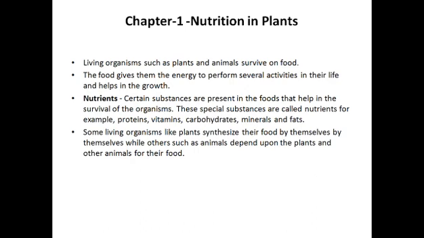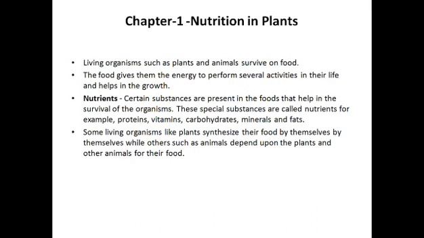For example, proteins, vitamins, carbohydrates, minerals, and fats. So these are the nutrients which are present in food. Some living organisms like plants synthesize their food by themselves, while others such as animals depend upon the plants and other animals for their food. As we have already studied, plants prepare their own food with the help of the process that is called photosynthesis.